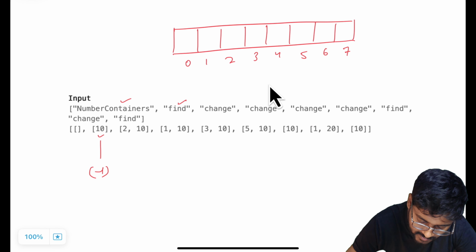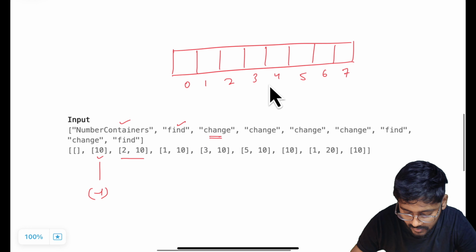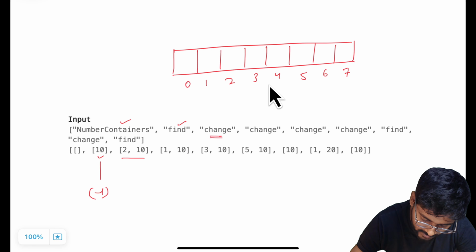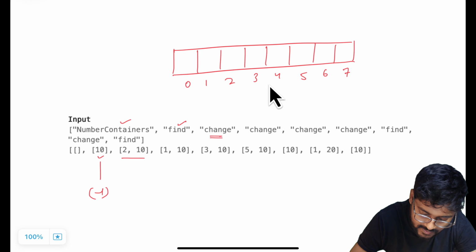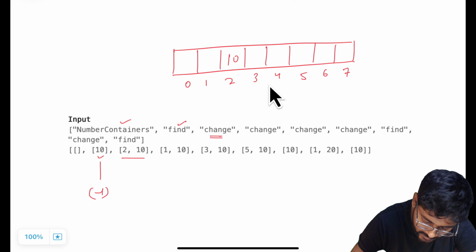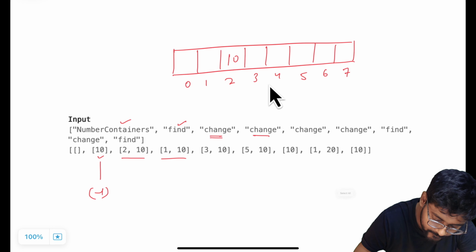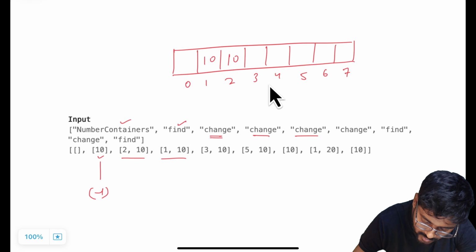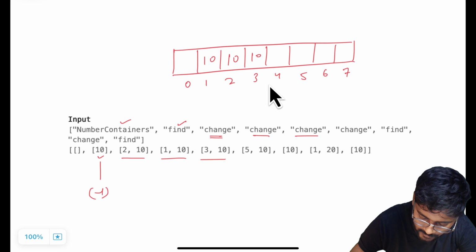What is the second query? Second query is the change query, with the parameters 2, 10. It means at index 2 we have to put a value of 10. Great. At 2 there is nothing present already, so I'll just put 10. Next query is also change. At index 1 we have to put 10. Got it? And the next change query, this is the index, this is the value. Just go to the index and place this value.